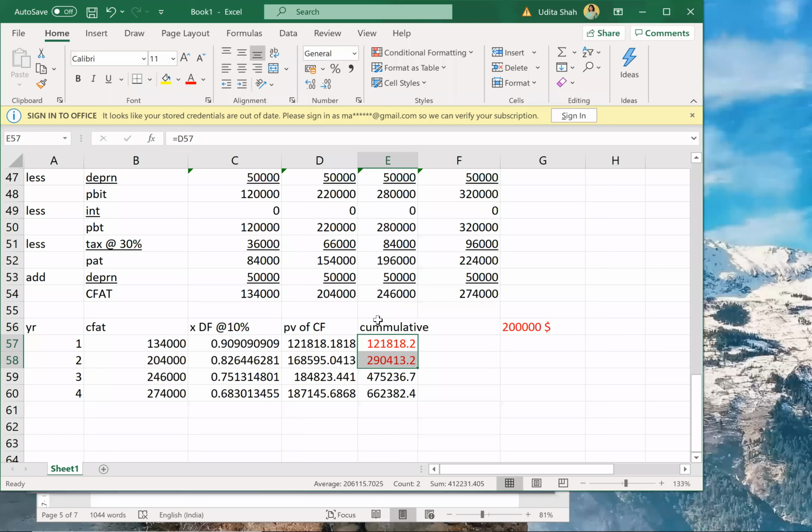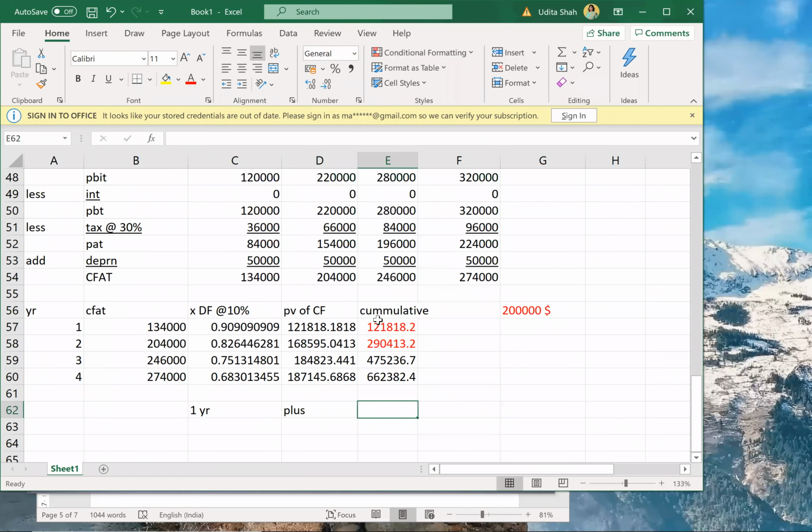That will be 1 year plus unrecovered amount divided by PV of cash flow of next year. So that will be 1 year plus how much we wanted to recover? We wanted to recover 200,000.